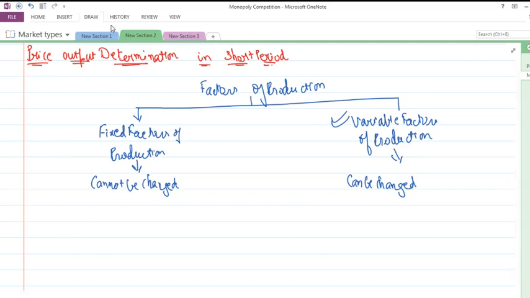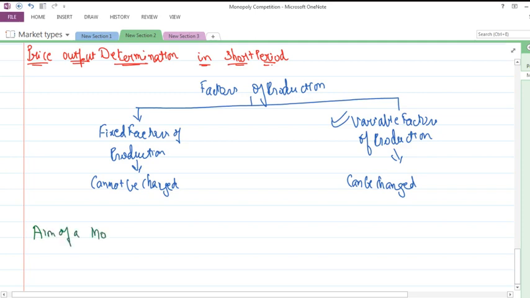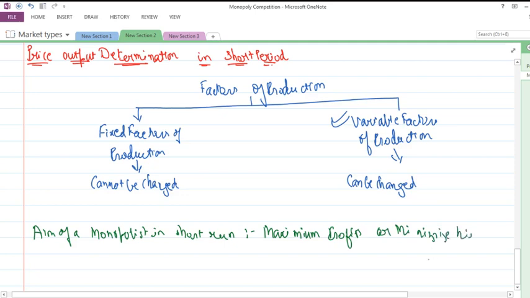This is very important to know: the aim of a monopolist in the short run is either to attain maximum profits, or to minimize his losses.